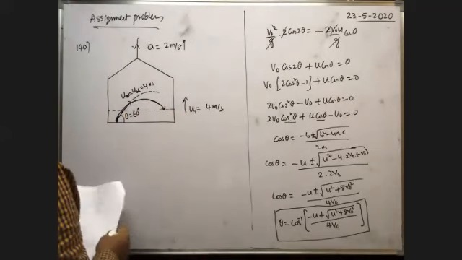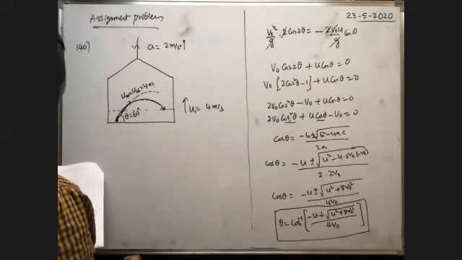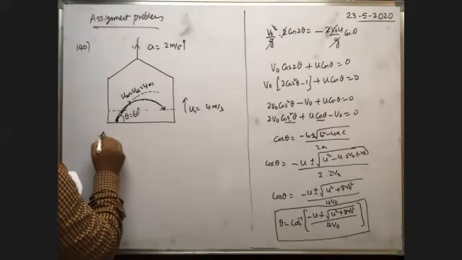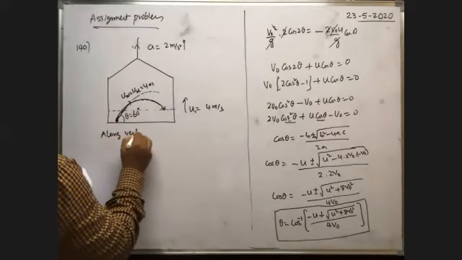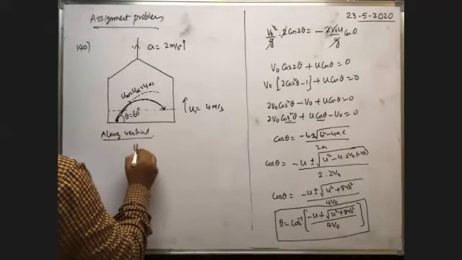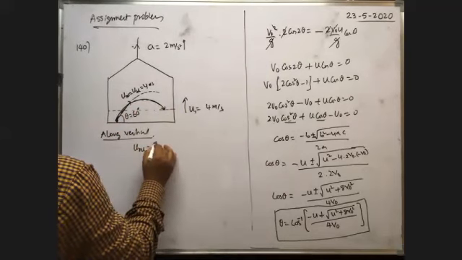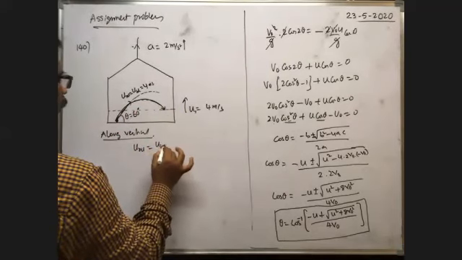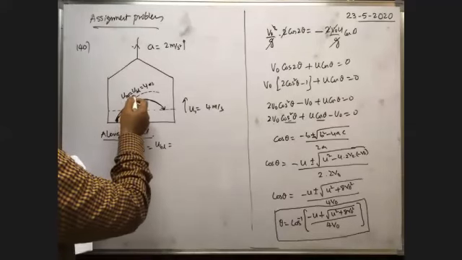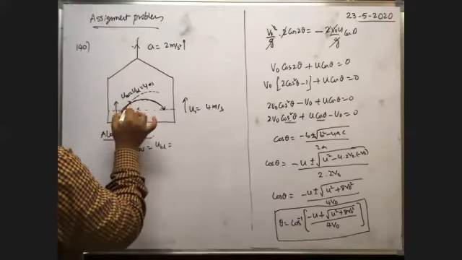In this case, to find the time taken to reach the floor, you consider the relative velocity along the vertical. The initial relative velocity of the body with respect to the lift in the upward direction: here the relative velocity is already given, so the vertical component is 4 cos 60.